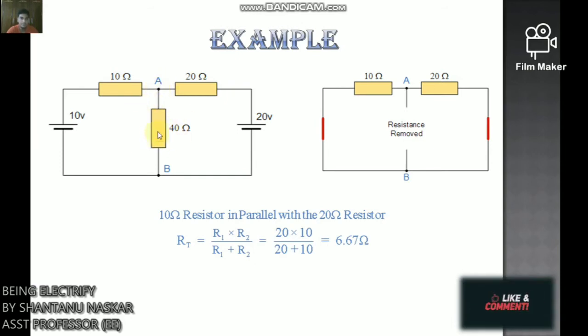So this is the load resistance we have to remove from terminal AB, and remove any internal resistance associated with the voltage source. This is done by shorting all the voltage sources connected to the circuit, that is voltage equal to 0, or open circuit any connected current source, making I equal to 0.